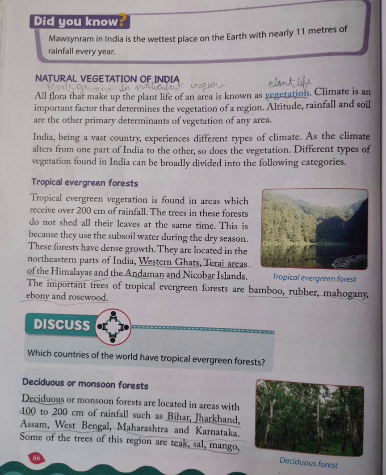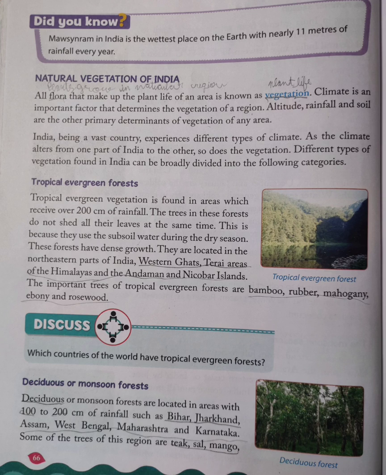First is the tropical evergreen forests. You can look at the picture. Tropical evergreen vegetation is found in areas which receive over 200 cm of rainfall. The trees in these forests do not shed all their leaves at the same time. This is because they use the subsoil water during the dry season. These forests have dense growth.